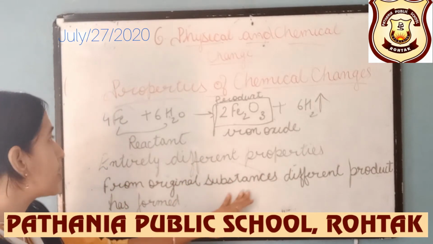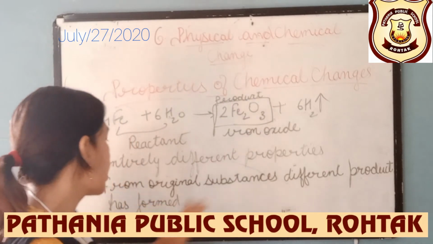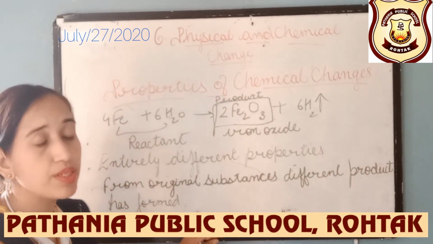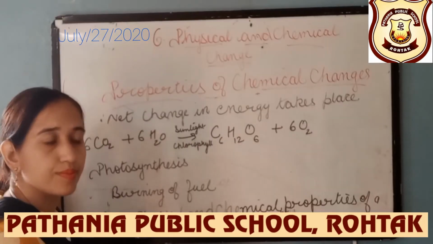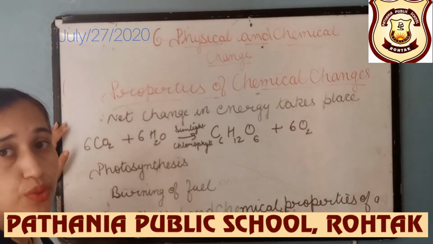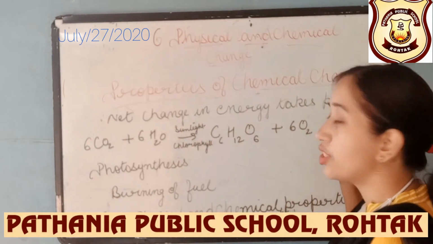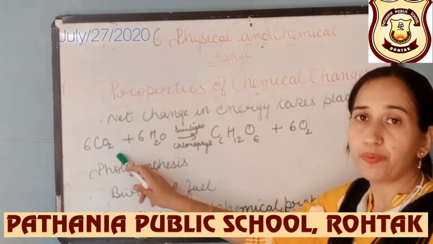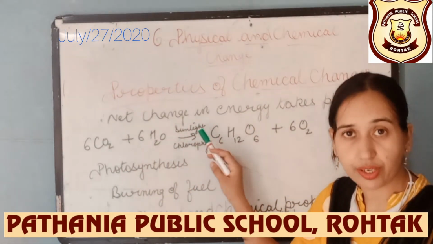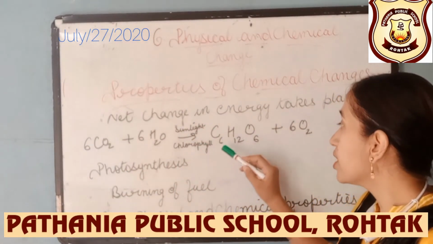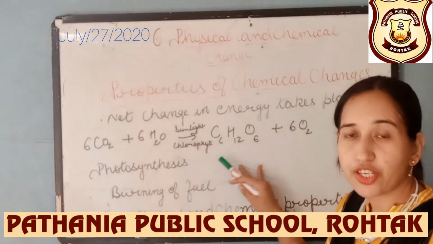Next, from original substances, that is iron and water are the original substances, different products are formed. And now from this example, it is very much clear to you about the chemical changes. Next property we are going to take is net change in energy takes place. 6 CO2 plus 6 H2O in presence of sunlight, means solar energy, and chlorophyll gives C6H12O6 plus 6 O2. This is the reaction you are very familiar with.